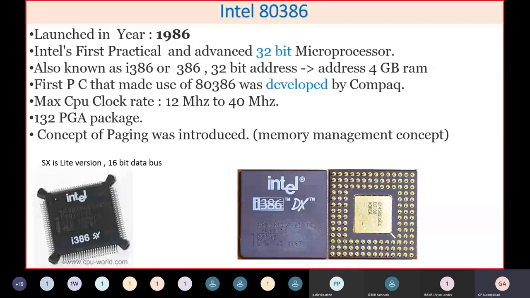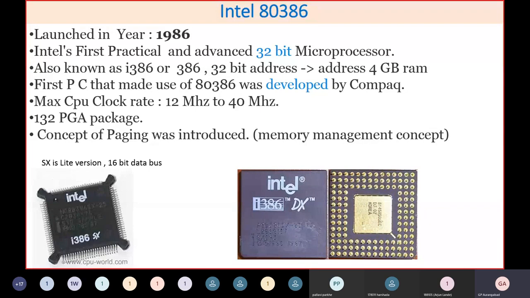And if you see, the package has now changed. This is a 132-pin PGA package. As this is a processor, it has to be placed in a socket, and as you see, it is a ZIF socket, that is a zero insertion force socket. You just have to place the CPU above this and lock it. The lighter version of this came as the i386SX. It also had a 16-bit data bus.